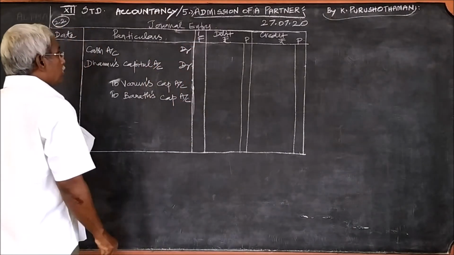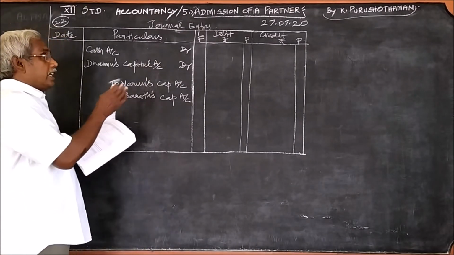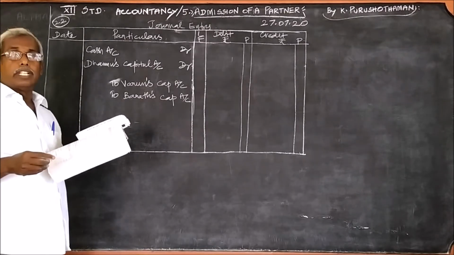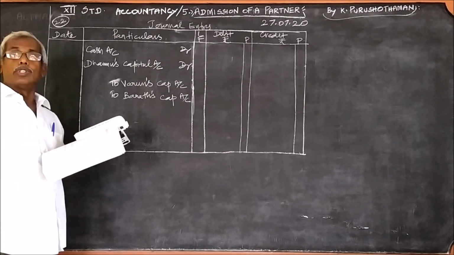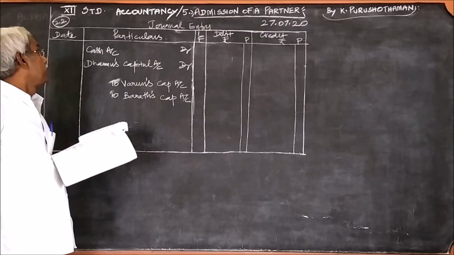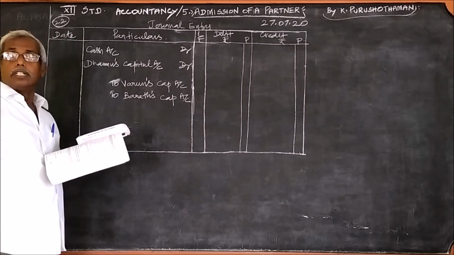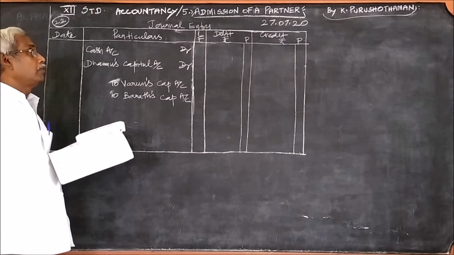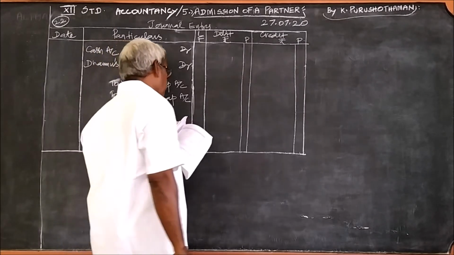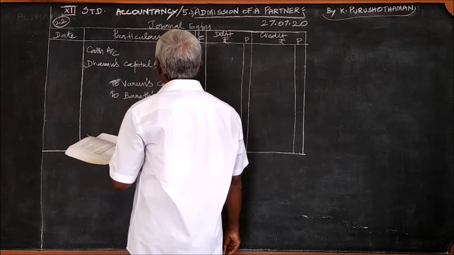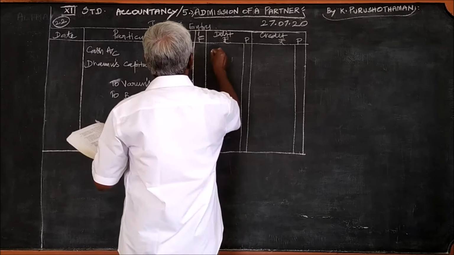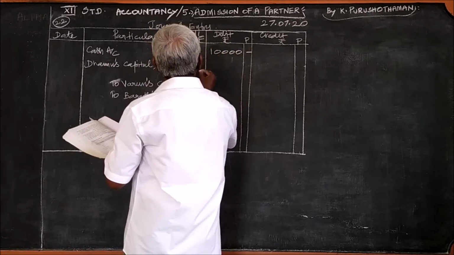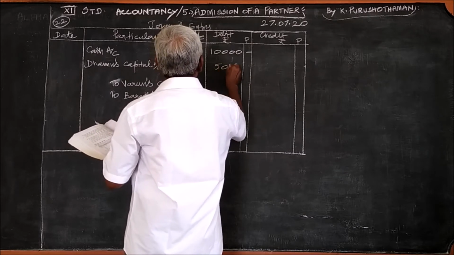In the previous problems, what did we write? We wrote either cash account or bank account, or Damu's capital account, that is the new partner's capital account. But here, both cash account and Damu's capital account we should write, because out of those 15,000, cash brought was 10,000 rupees, and the balance amount 5,000 was not brought in.